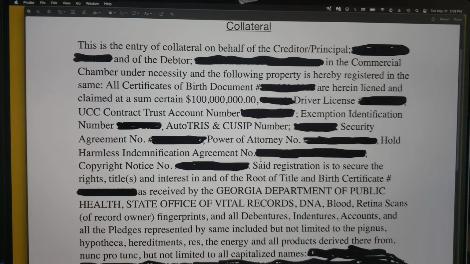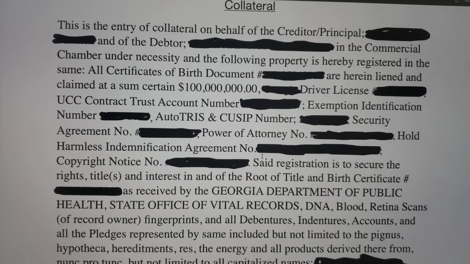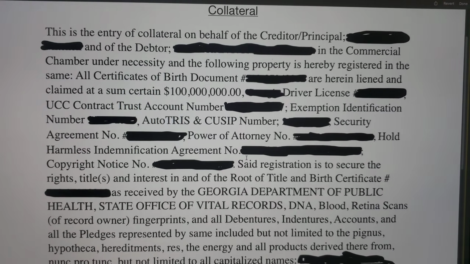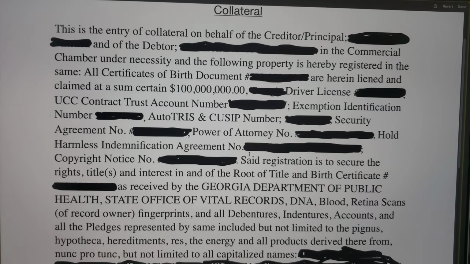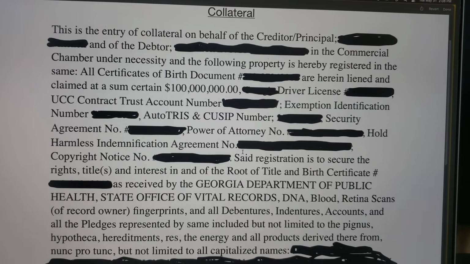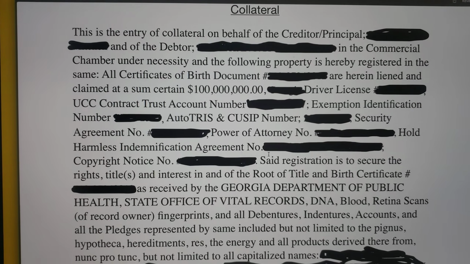Check this out. All right, so this is the collateral paragraph from my UCC1 financing statement. This is an example for you guys. Of course, I covered up all of the sensitive information. If you don't even know what this is about, basically, this is the notice of lien that you are filing against your straw man, aka your name in all capital letters, and you're taking control of it.